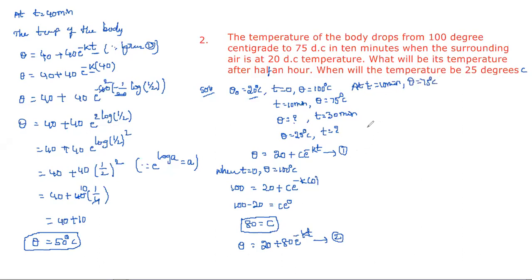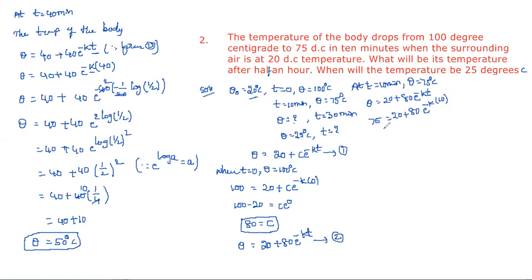Now substitute those in equation 2. Theta is equal to 20 plus 80 e power minus kt. So 75 is equal to 20 plus 80 into e power minus k into t, which is 10 minutes, so 10.